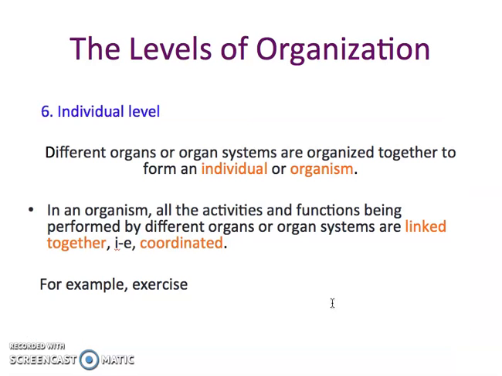Next we are going to have the individual level. Individual level means that if all the different organ systems come together, then we have a complete organism, which we call an individual. So different organs or organ systems are organized together to form an individual or an organism. For example, just take yourself. You have a body consisting of different systems. For example, you have a respiratory system, a digestive system, a reproductive system, and an excretory system. All these systems are working together to make an individual work for life, right?